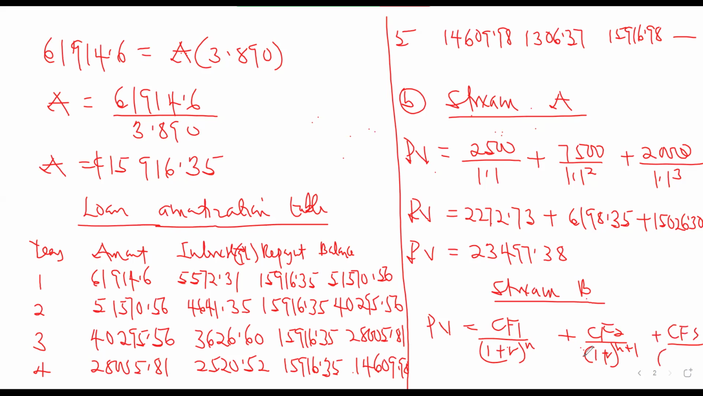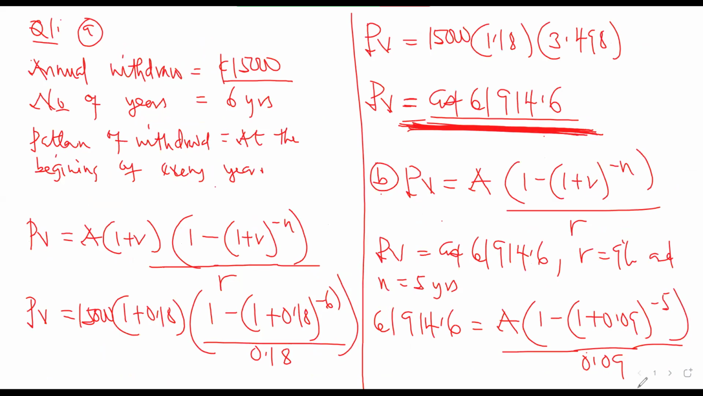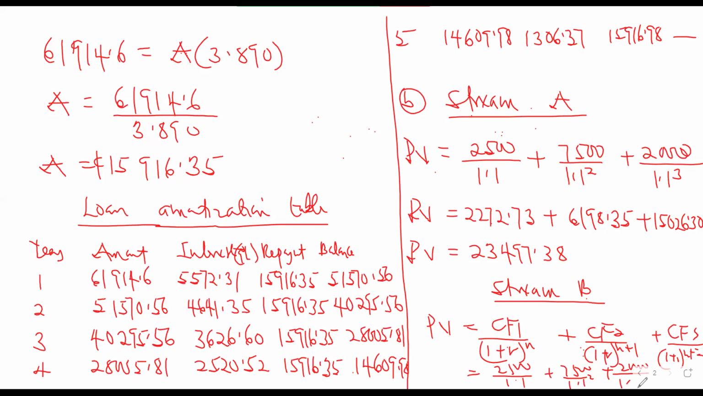Then you have your 1 plus R exponent n plus 2. Then if you now bring these figures over here, 2,500 divided by 1.1 plus 7,500 divided by 1.1 exponent 2, then we have 20,000 divided by 1.1 exponent 3, without bringing the additions. Then that one you can bring this one over here. So it means that you have shown the 3 steps already.